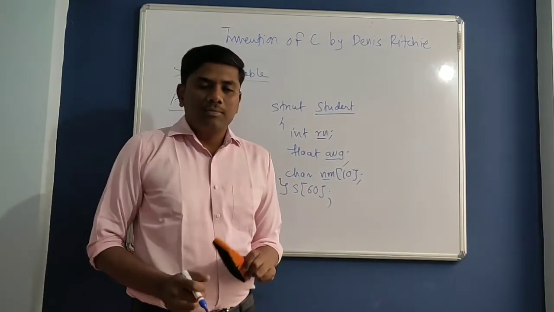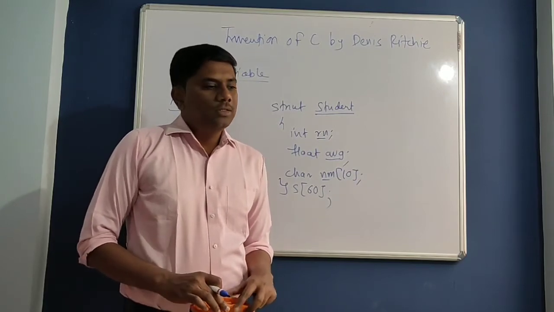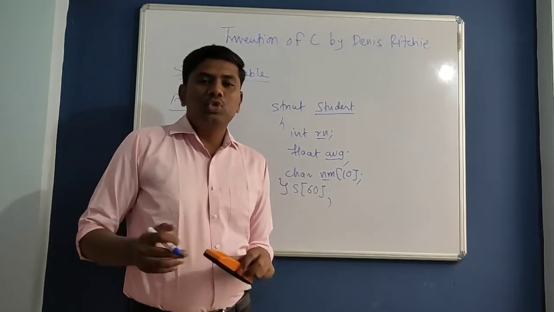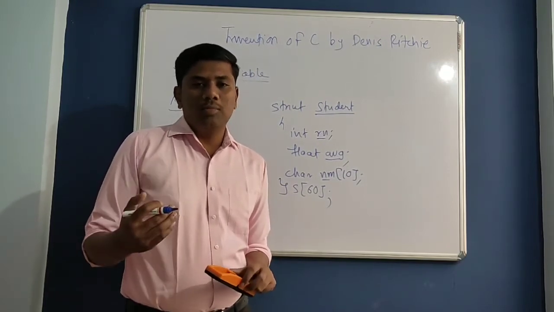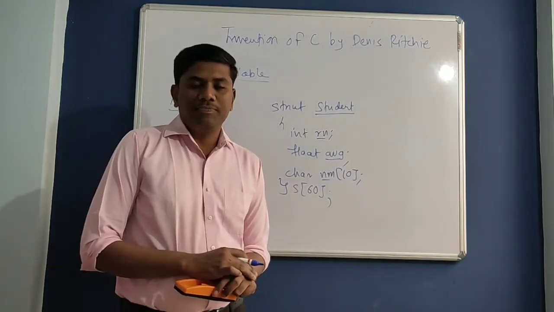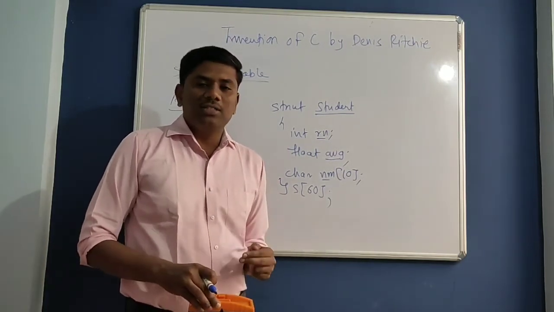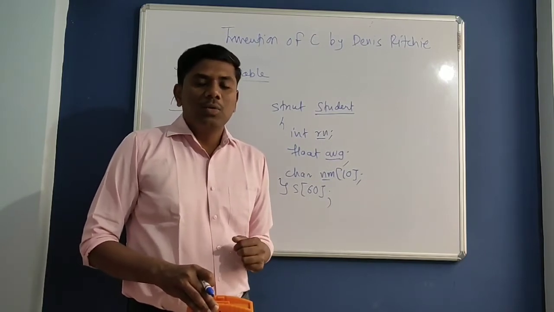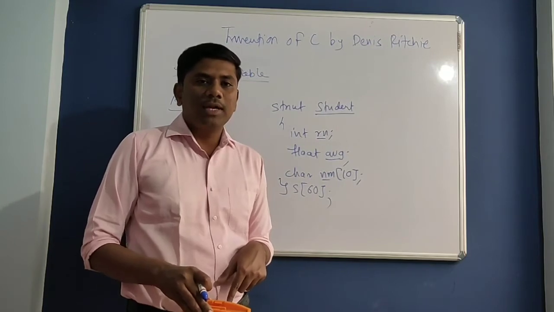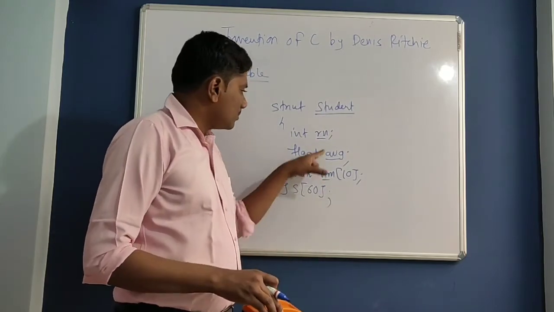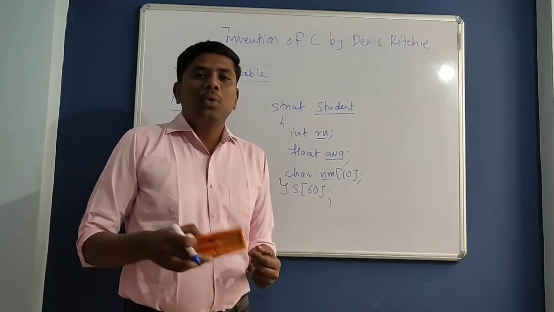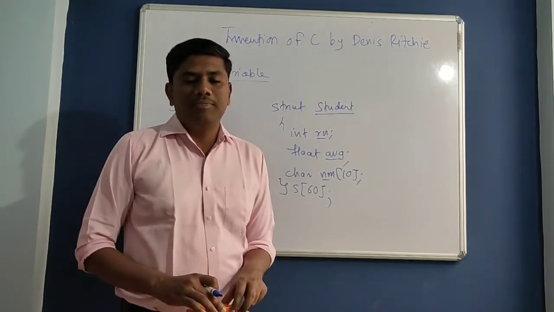Suppose in our college office, a clerk wants to find out the student list or the student roll numbers of those who have not paid the examination fee.